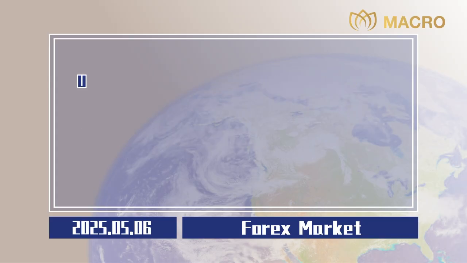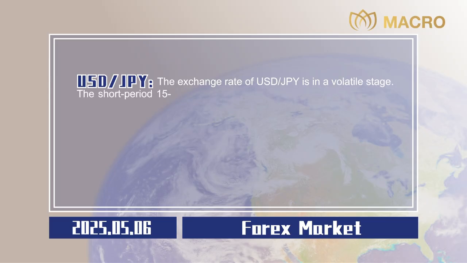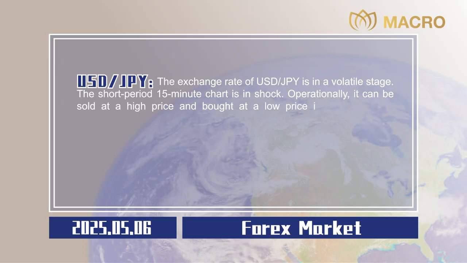0.0020. US dollar to Japanese yen. The exchange rate of US dollar to Japanese yen is in a volatile stage. The short period 15-minute chart is in shock. Operationally, it can be sold at a high price and bought at a low price in the interval of 143.54 to 144.27.